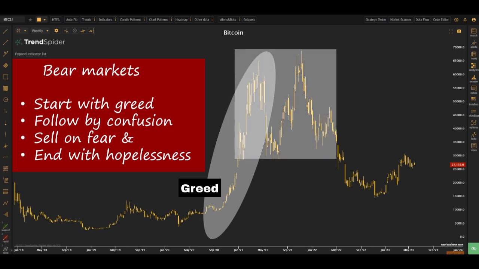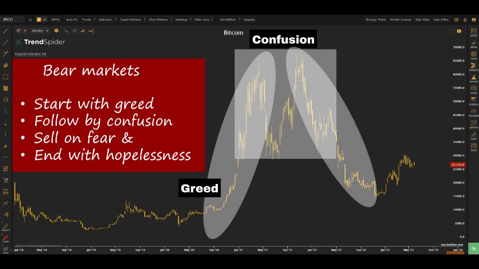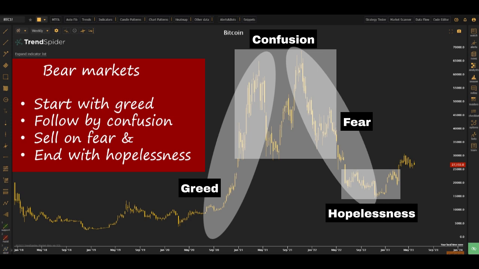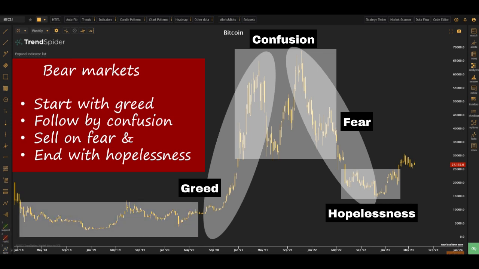There we're seeing a huge range, and this is what I'm seeing here as it kind of dies on, there's this sell on fear. And then there was a period of hopelessness. And before this cycle, there was a last cycle, there was a period of hopelessness as well.